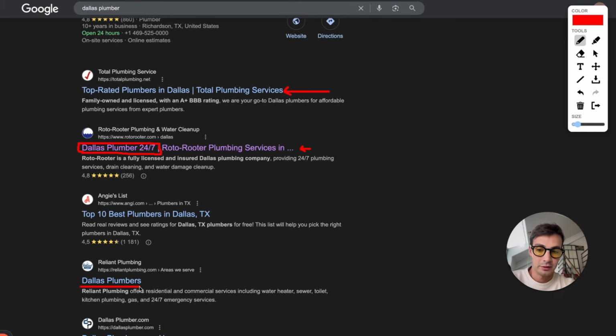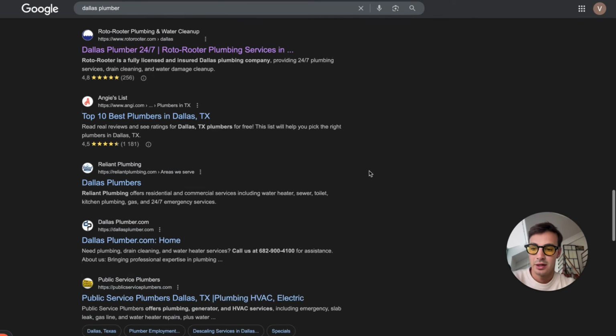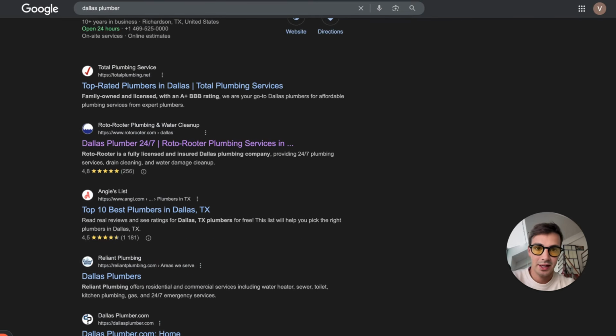This one is very poor, right? They could write a bunch more stuff right here. They have the exact match keyword right here, Dallas Plumbers, but they could do, for example, 24/7 or emergency service, right? You have to play around with optimizing for SEO, like sprinkling in your keywords, and at the same time making sure that people want to click it, right? It's enticing to click.